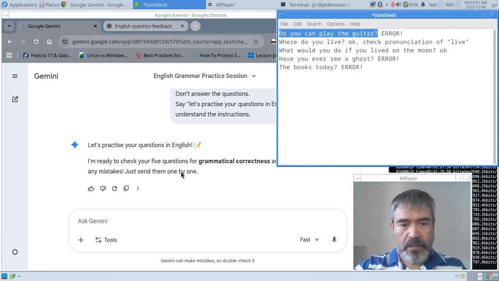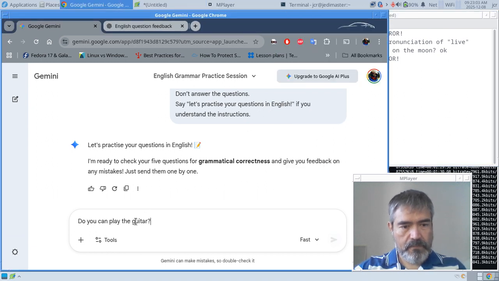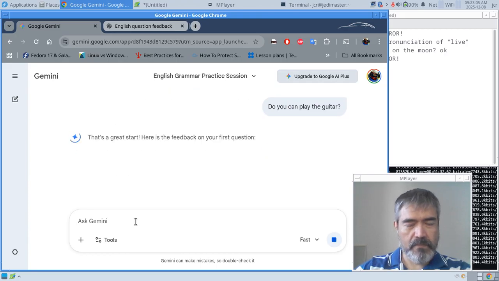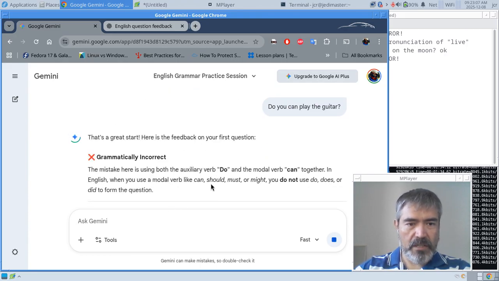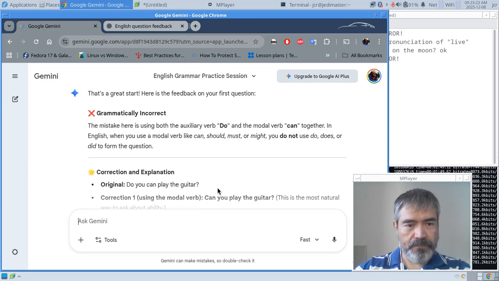Do you can play the guitar? Grammatically incorrect. The mistake here is using both the auxiliary verb do and the modal verb can together. In English, when you use a modal verb like can, should, must, or might, you do not use do, does, or did to form the question.